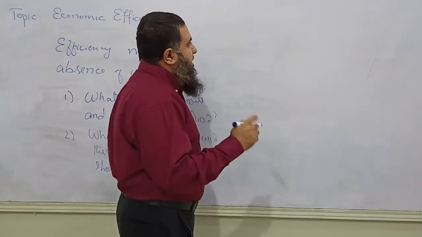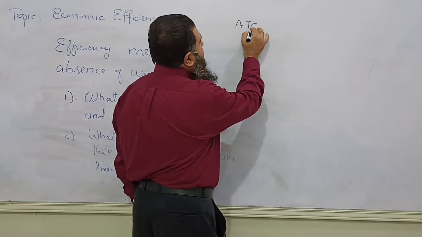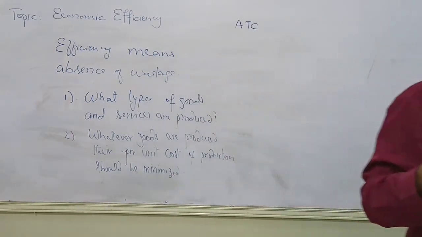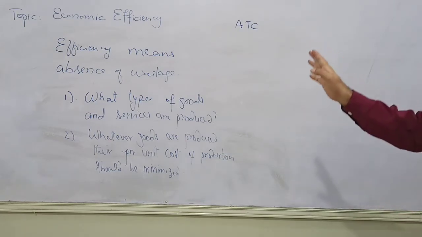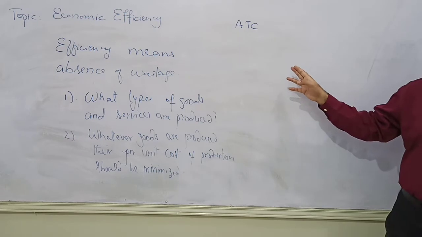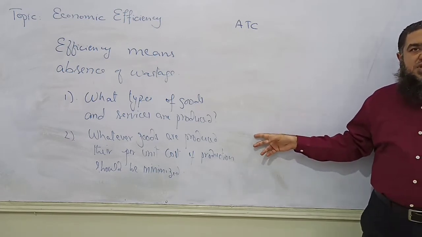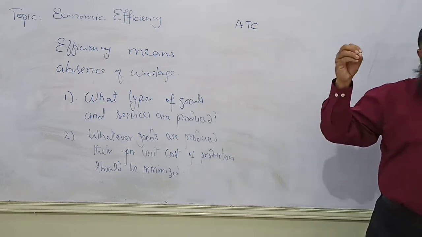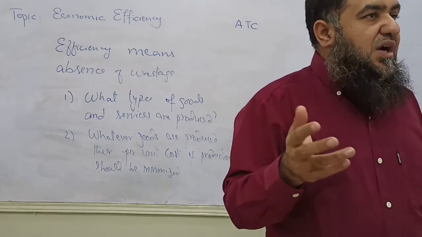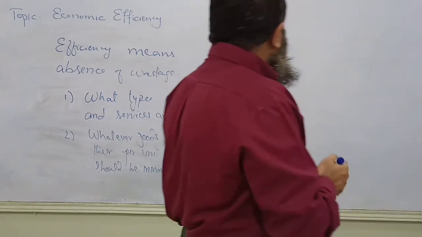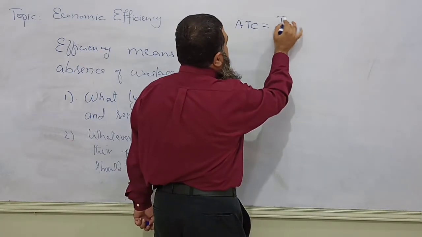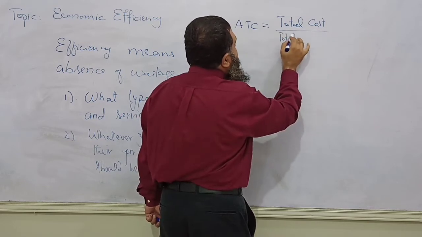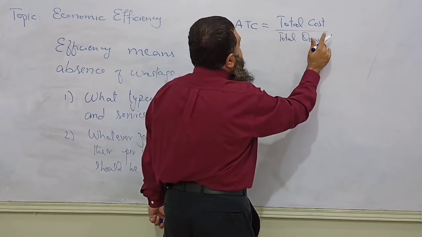Now I tell you how to measure the cost of production. You might know there are different costs of production like total cost, fixed cost, variable cost. We will be continuing that concept in our next chapter. But for the sake of economic efficiency, to make you understand productive efficiency, I am going to give you a short concept about average total cost, which is also called per unit cost of production. Average total cost can be found by dividing total cost by total quantity produced.